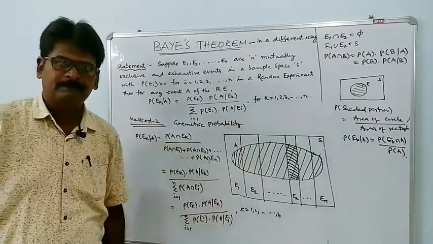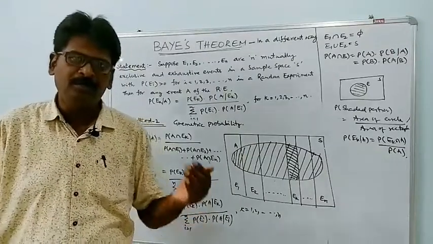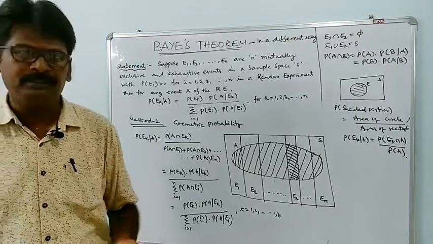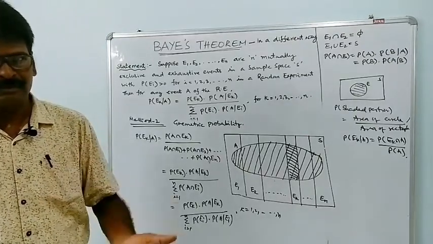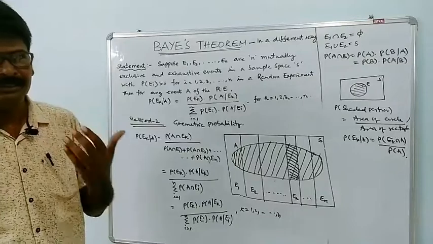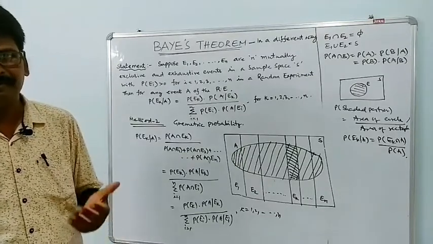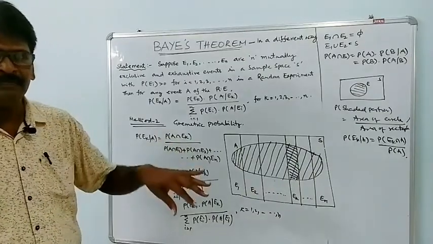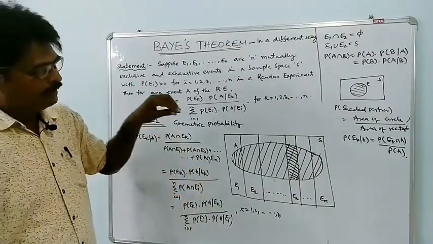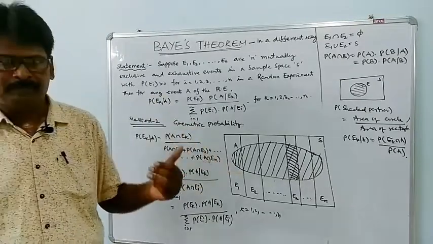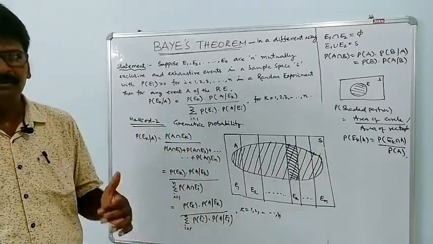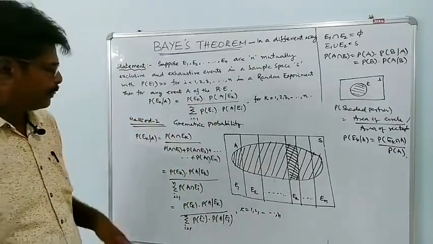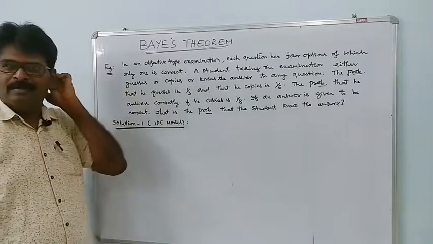Simple in 2 steps. But we know how difficult it is to prove Bayes theorem at IPE level. It is of course a 7 marks question, a very important question for IPE. But these proofs are very useful to understand Bayes theorem and to solve Bayes theorem problems. Now let us do an example on Bayes theorem.